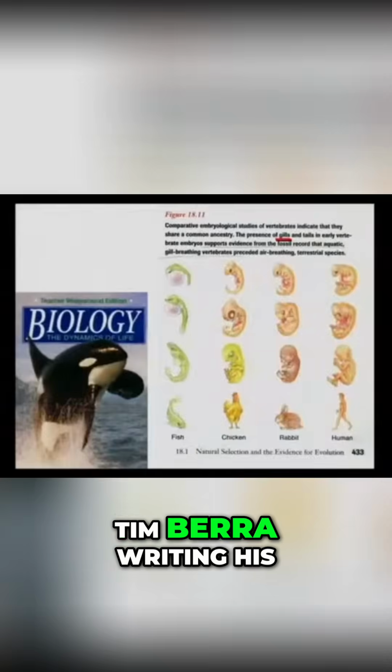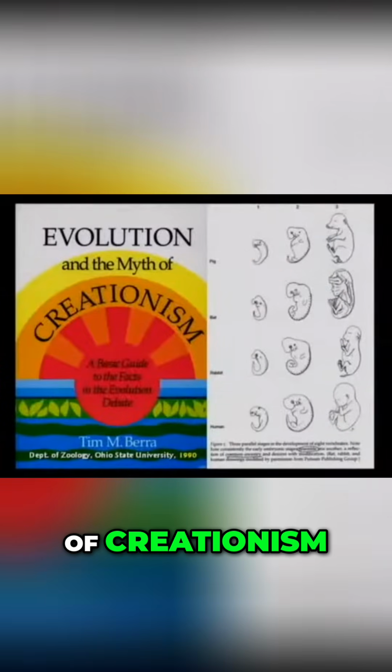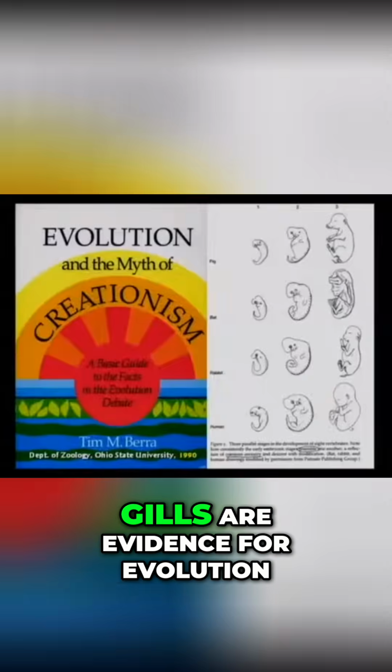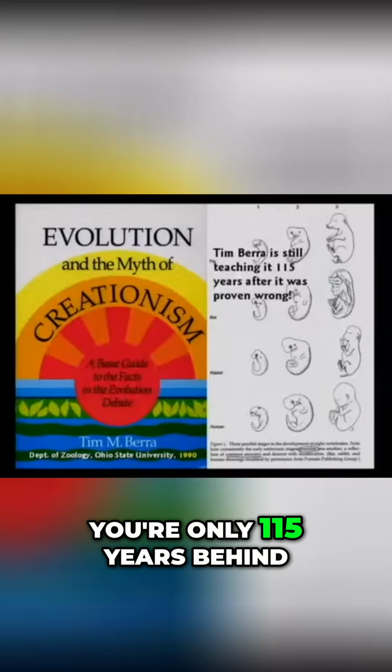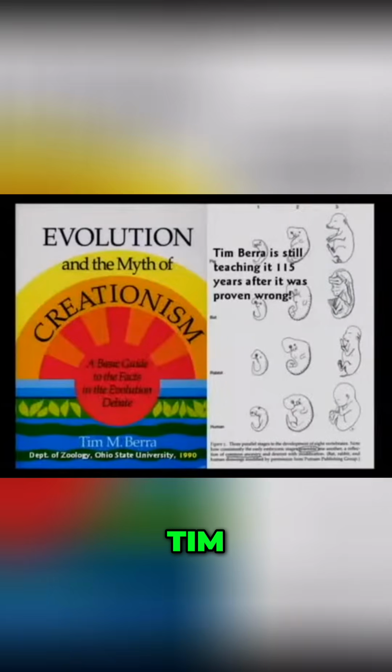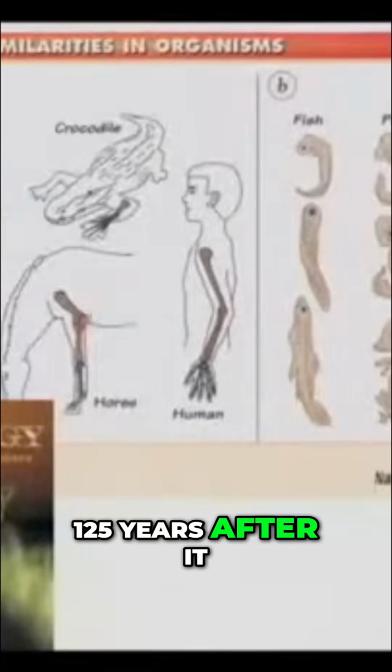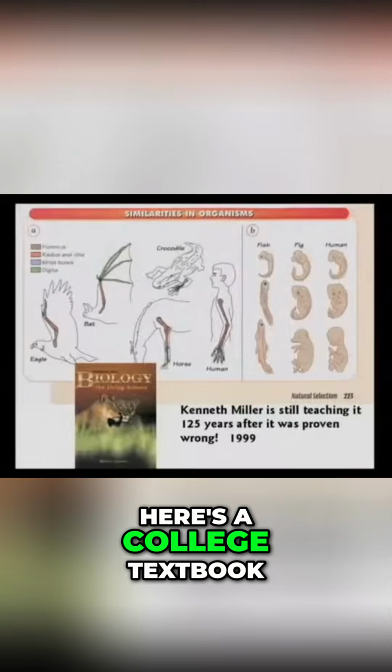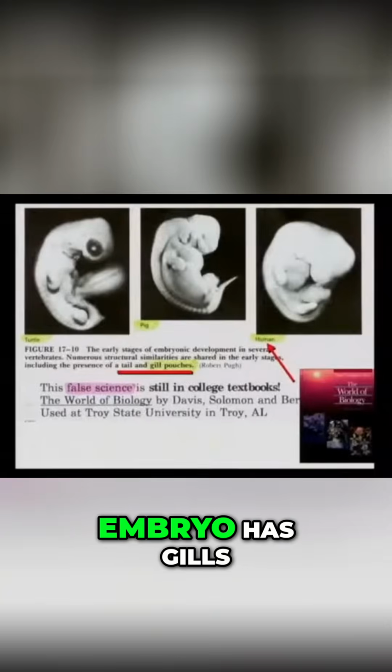Here's this Tim Barra writing his book on the myth of creationism. And he mentions the gills are evidence for evolution. You're only 115 years behind, Tim. Miller's still teaching it 125 years after it was proven wrong. There's a college textbook still teaching the kids the embryo has gills.